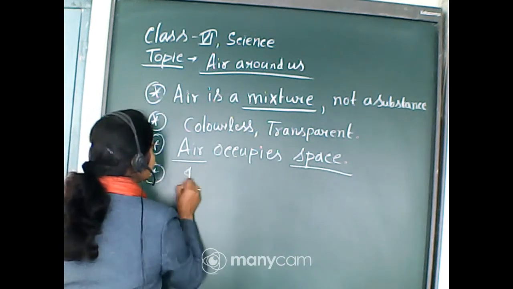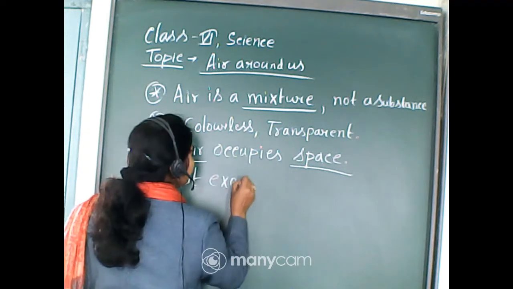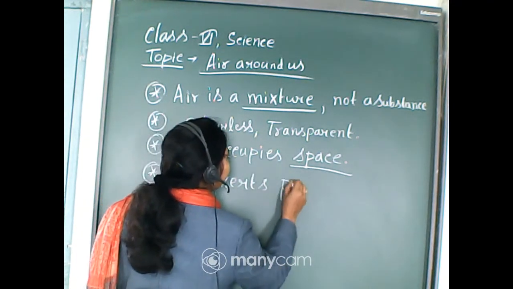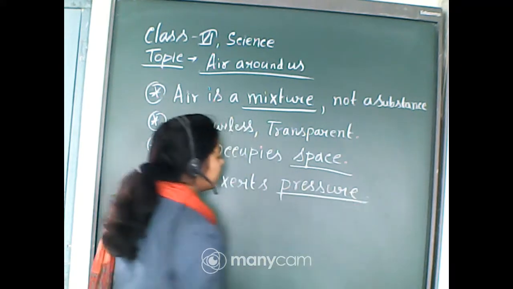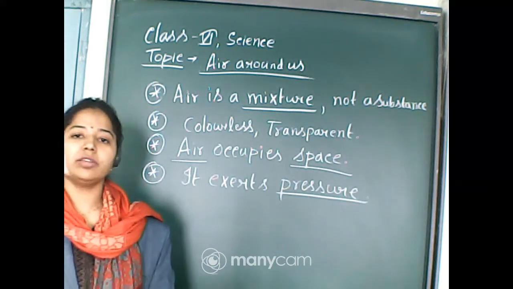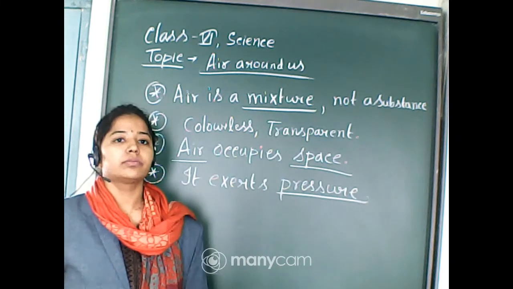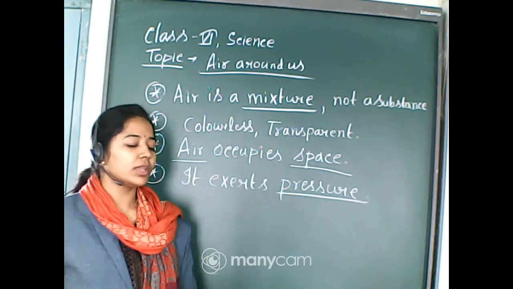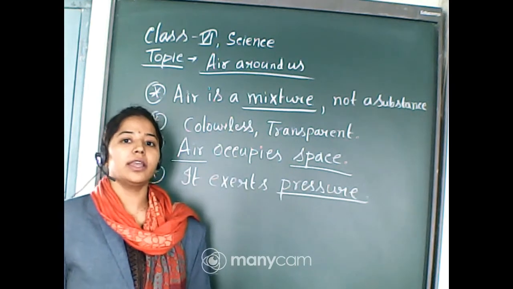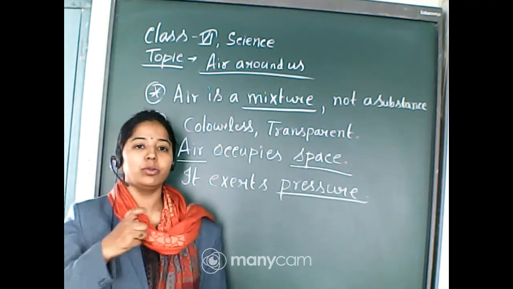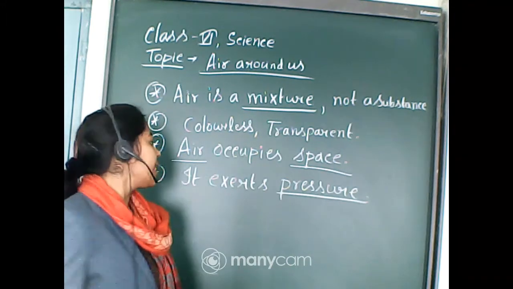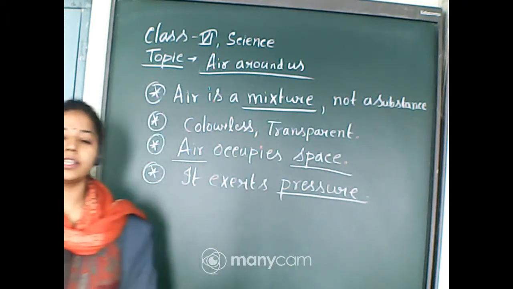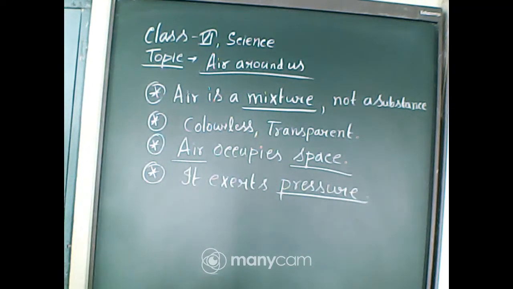Next, air exerts pressure. Whenever you try to cut a swollen balloon, the air is blown away from that point with pressure, so we can say air exerts pressure. By this example we can say, so till now we have four characteristics of air.